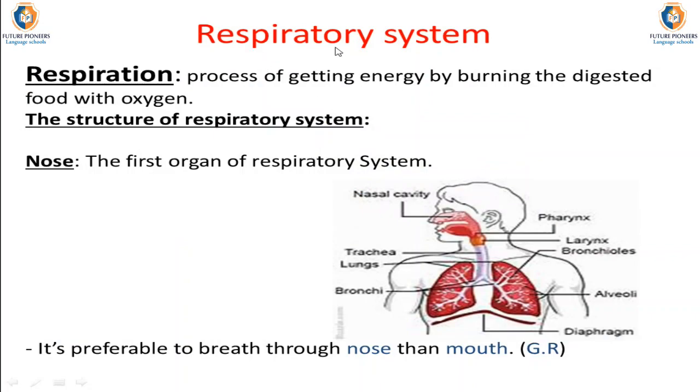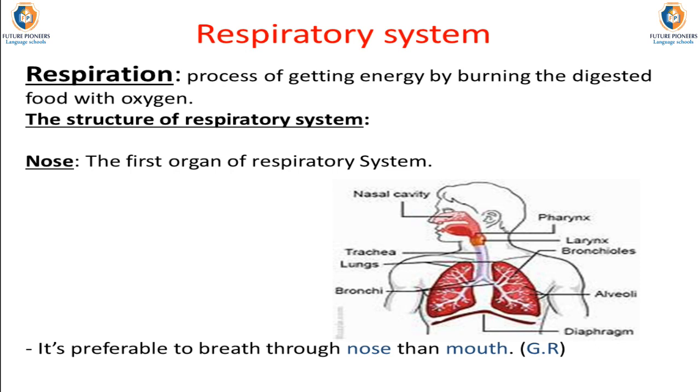Today we are going to talk about the respiratory system. But first, let's remember the last lesson, in which we said that our body consists of a group of systems, and each system consists of a group of organs, and each organ consists of a group of tissues, and each tissue consists of a group of cells. And we said that the body systems work together in full harmony to keep us alive.